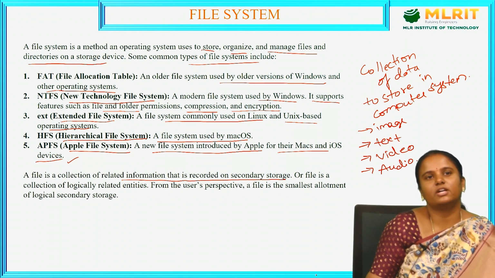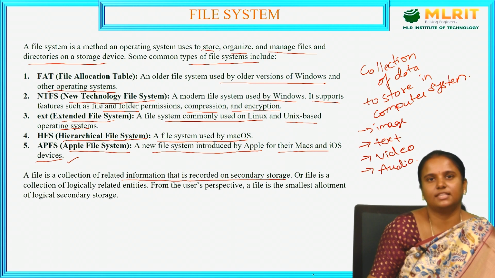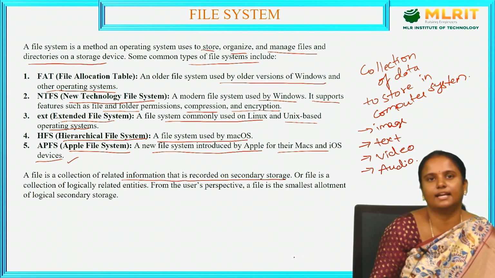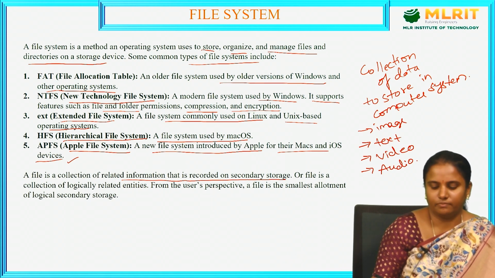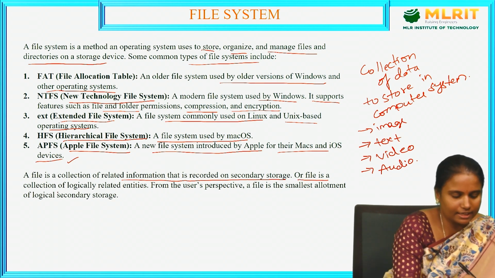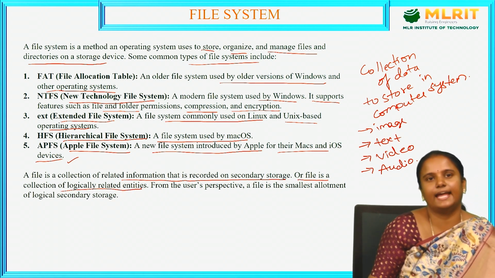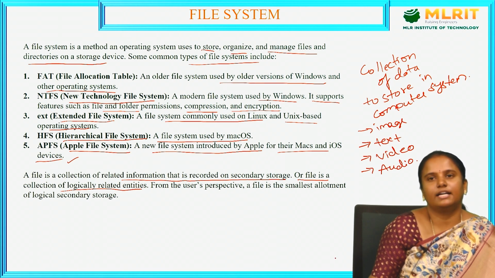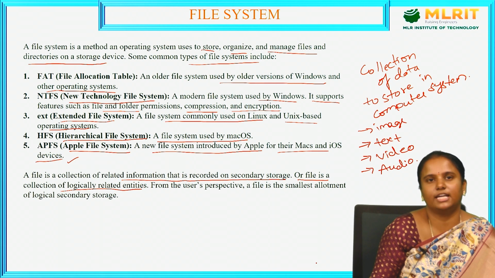Here it is saying that a file is a collection of related information that is recorded in secondary storage. Secondary storage is whatever storage devices are used for secondary storage. Or a file is a collection of logically related entities. Logical entities means the files we enter in a text format, video format, audio, or else any graphical interface. So we can use any kind of file with these logically related entities.